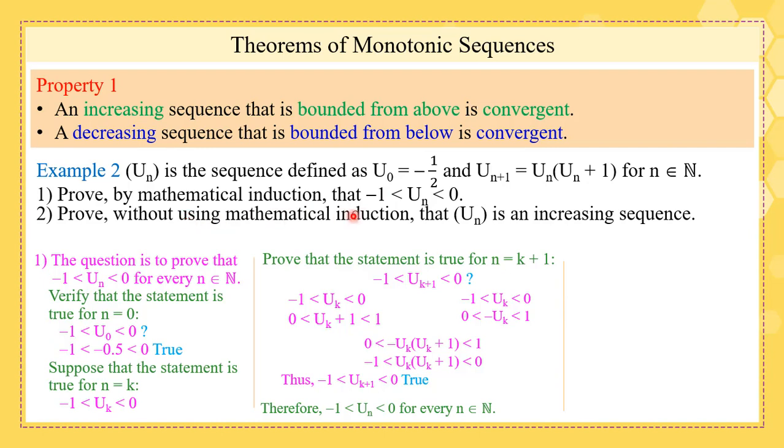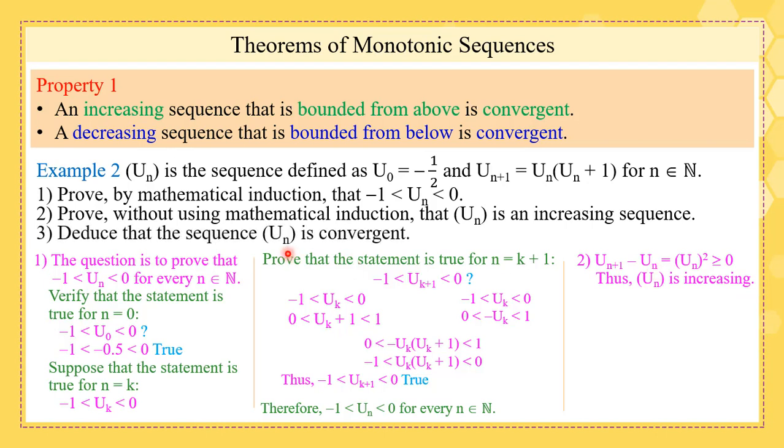Prove without using mathematical induction that un is an increasing sequence. Well, to be an increasing sequence, we can find un plus 1 minus un and we compare it to 0. And in fact, un plus 1 minus un is nothing but un quantity squared, which is positive, greater than or equal to 0. So we can say that un is increasing.